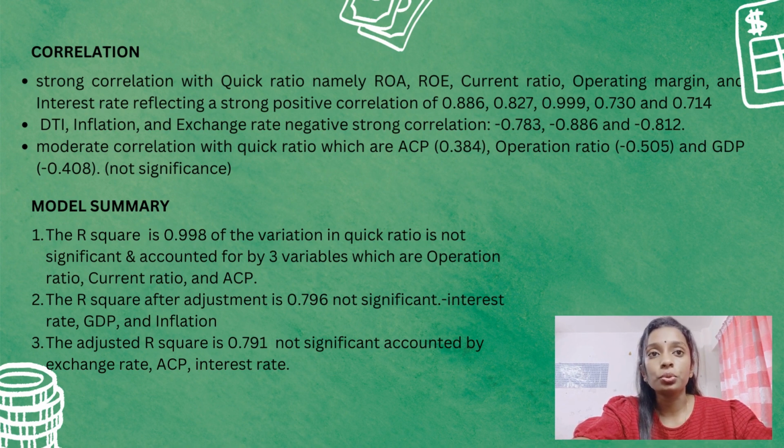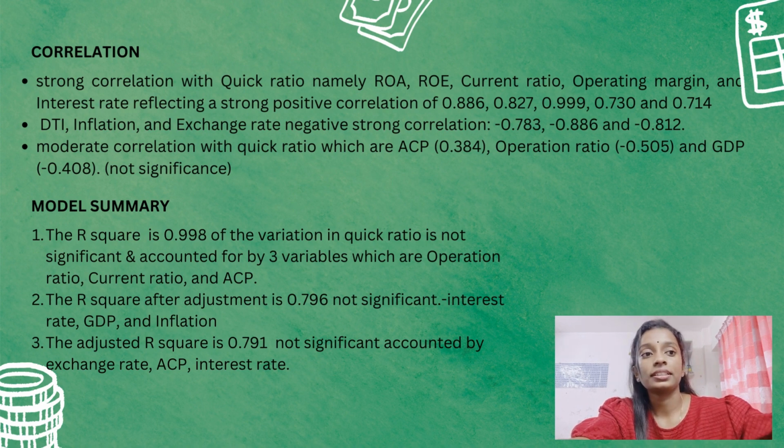For model 2, the adjusted R square is 0.796, accounted for by the interest rate, GDP and inflation. Model 3 shows an adjusted R square of 0.791, accounted for by the exchange rate, ACP and also interest rate.